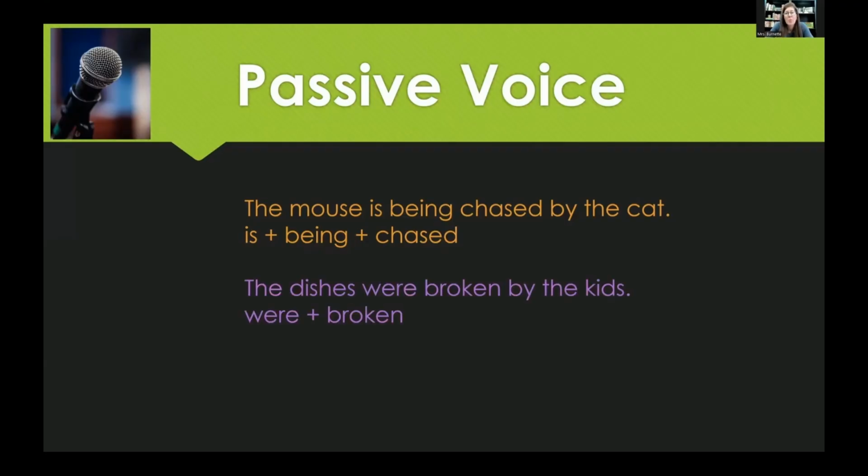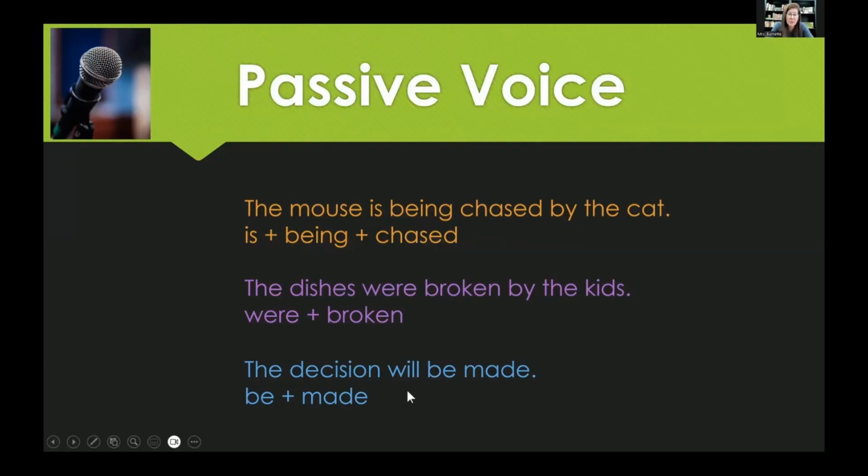The dishes were broken by the kids. Were is a be verb, broken is a past tense verb. So we have passive voice. The dishes were broken. Who did the breaking? The kids did, but they're over here as the object of the preposition. The dishes were broken and the dishes didn't do any breaking themselves. They just received the breaking. They were passive.